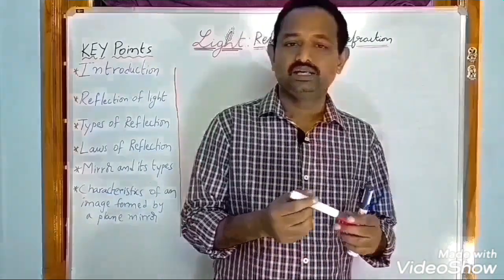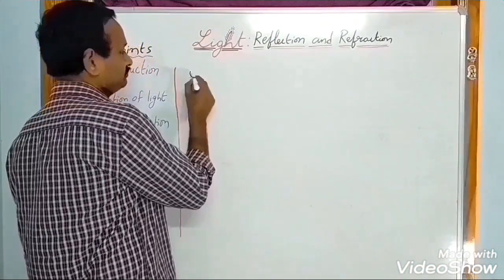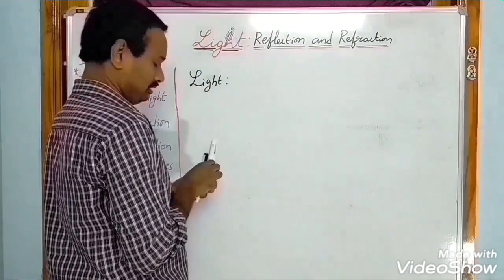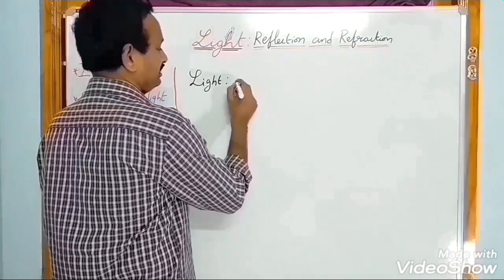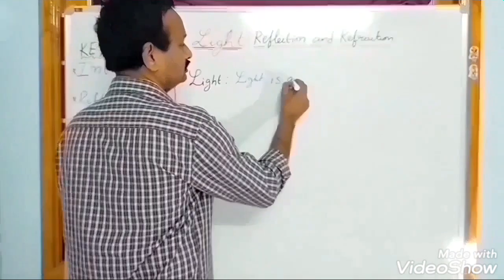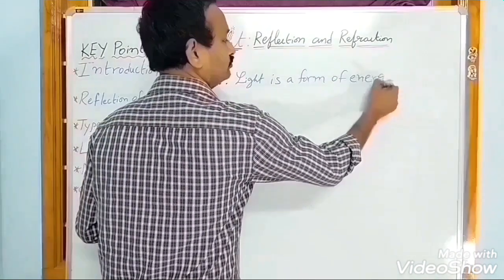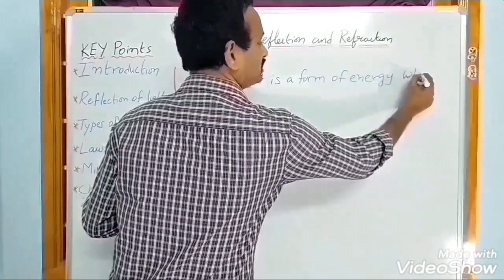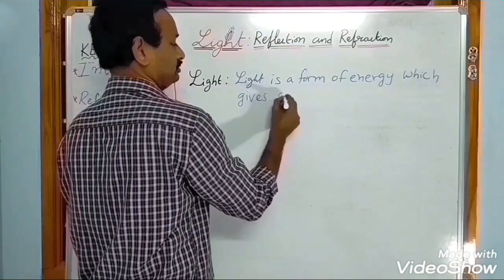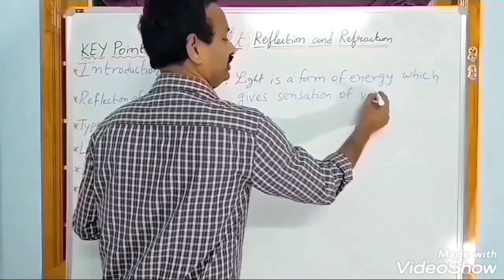What is light? Light is a form of energy which gives sensation of vision.